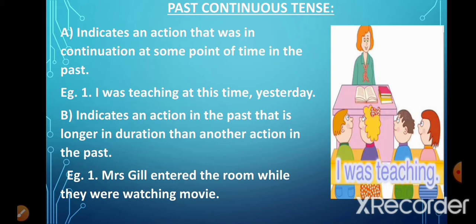Now, the act of entering and watching are the two actions, and both these actions took place in the past. But one is longer in duration than the other, which is watching the movie. Like they were still watching the movie when Mrs. Gill entered. So that is why we have used the past continuous tense in "they were watching a movie."